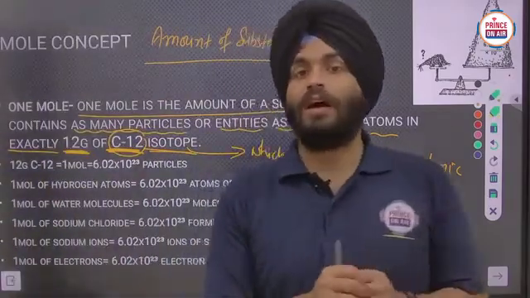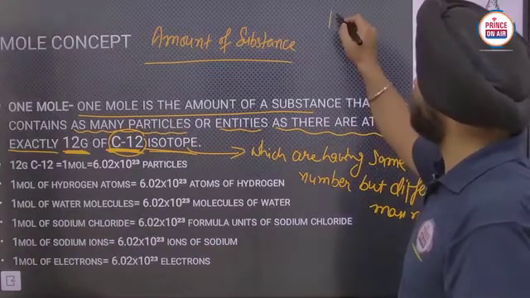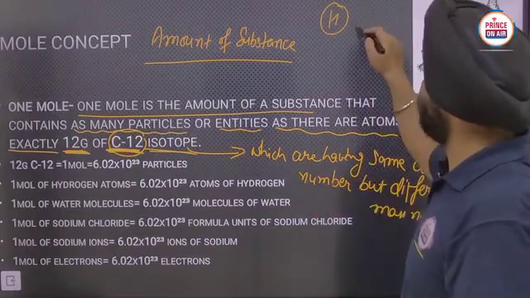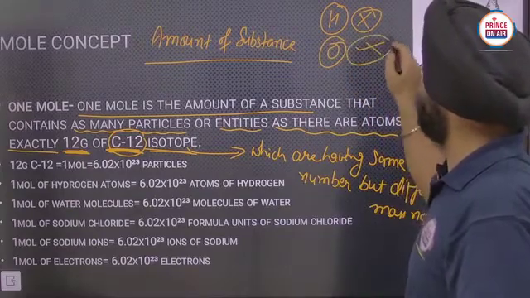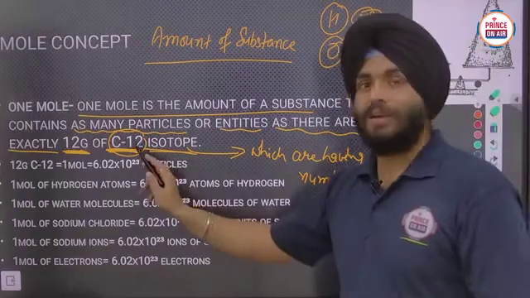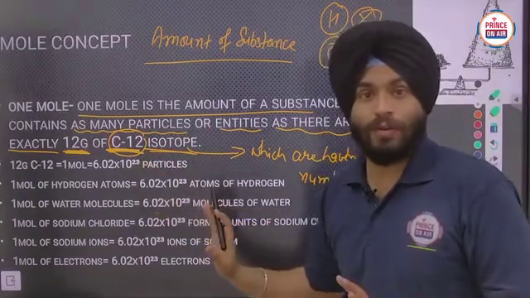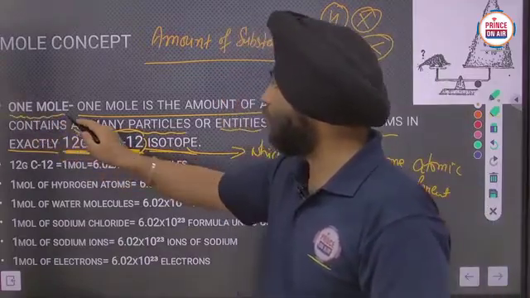Historically, firstly hydrogen was taken, but then it was rejected, then oxygen was taken, and it was also rejected. Nowadays we are using carbon 12 as the standard for the definition of the mole concept, or 1 mole.